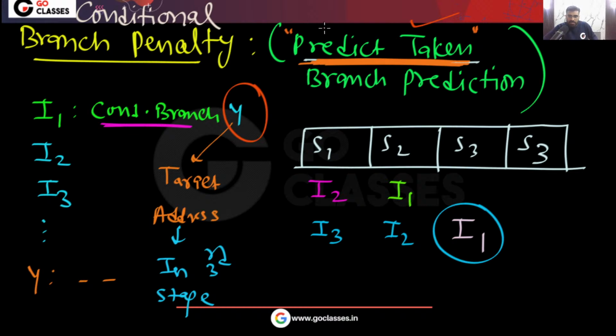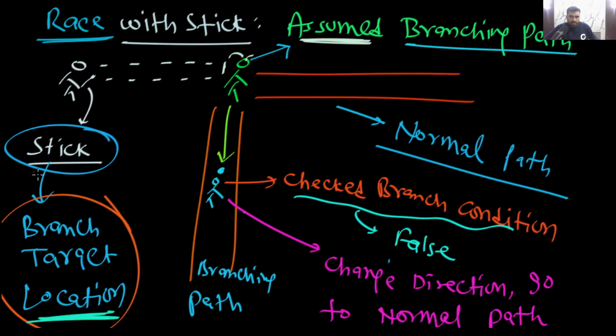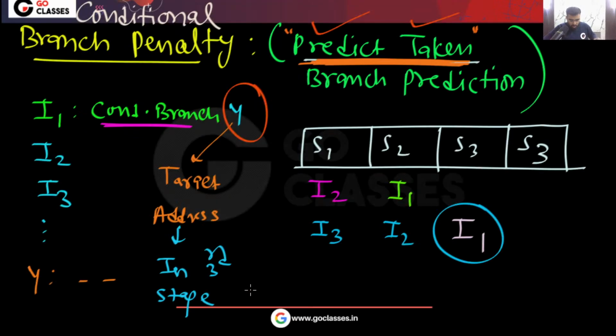In your mind, you have the assumption that the branch will be taken, meaning I will go to address Y. As soon as this address Y is available, this is your stick, as in the previous race example. This target address was the stick. As soon as you get this stick, you will run according to your pre-assumption. Agree with me?